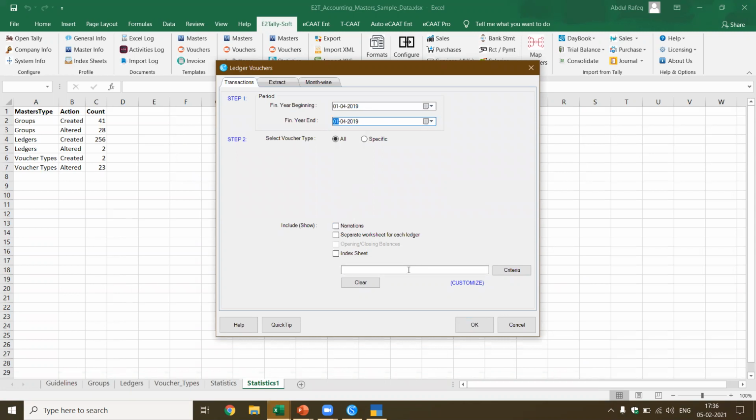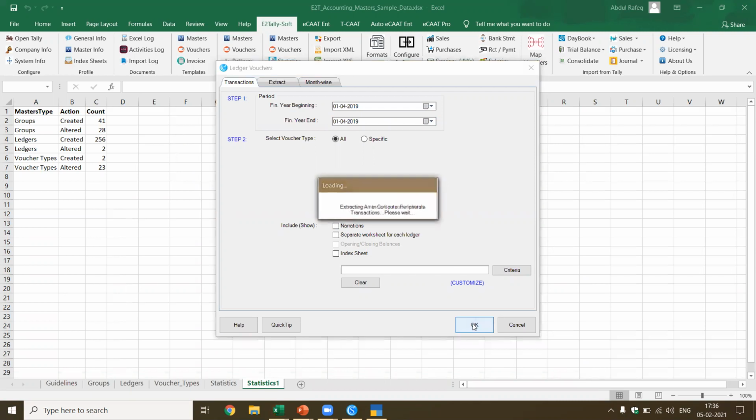Now look at the difference between what you have got in ledger voucher and the transactions. I'm saying, okay, now it's extracting all these transactions. Now what is going to happen? This is going to take some time because I'm extracting the ledger vouchers for all the accounts, which means for all the ledger vouchers one by one, I'm extracting this and putting in one Excel sheet. It's like you can do the ledger scrutiny in a page.